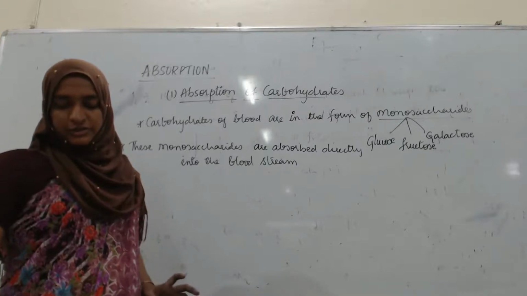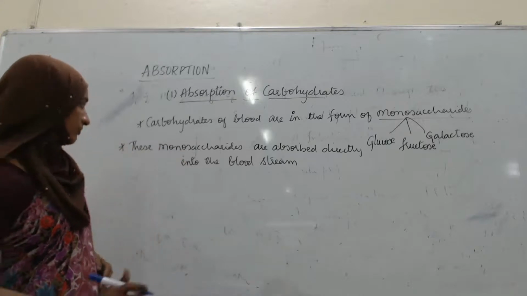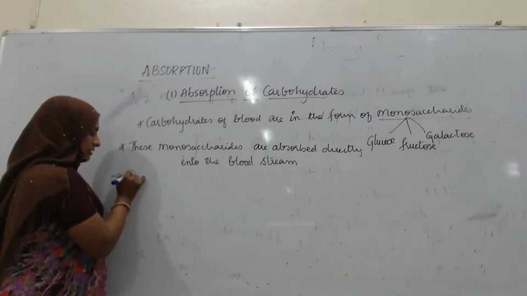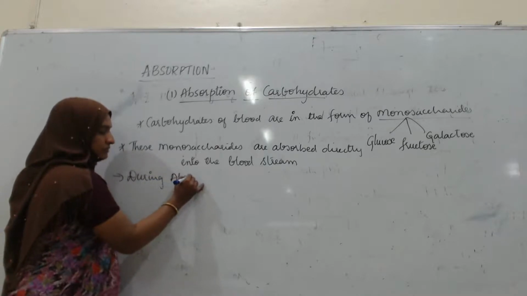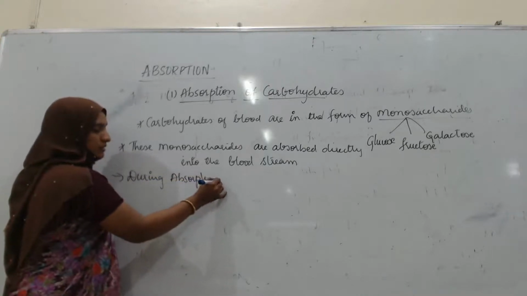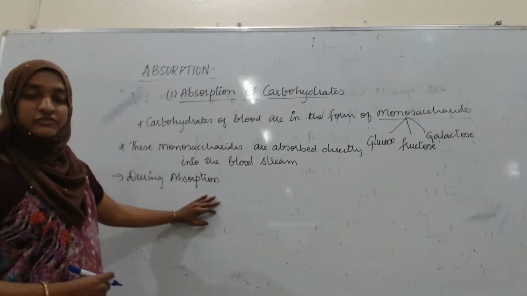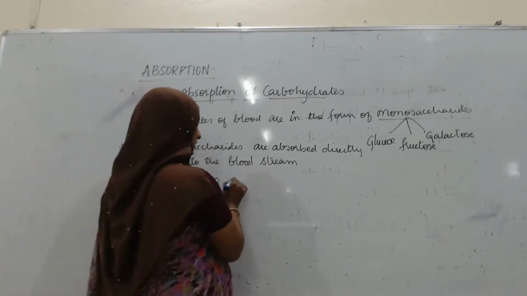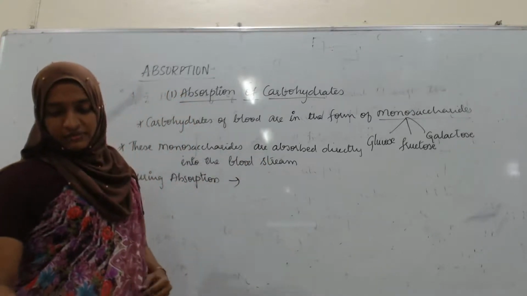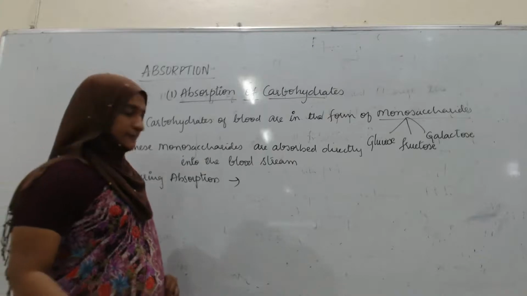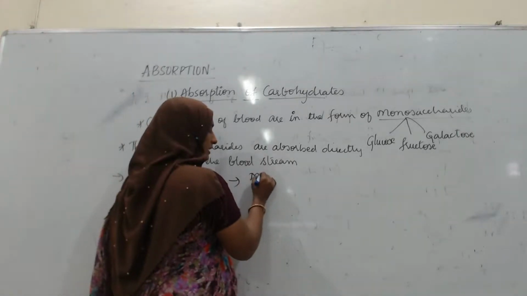Okay, during absorption they are combined with phosphoric acid. Here during absorption, the monosaccharides such as glucose, fructose and galactose combine with phosphoric acid.